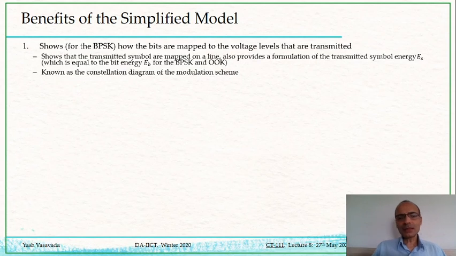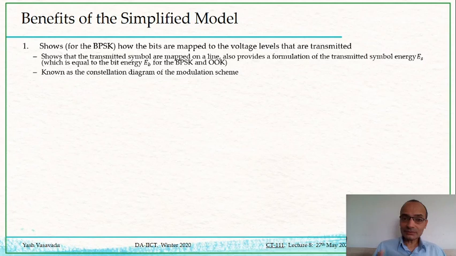So first of all, at least for the BPSK and for the OOK, this model tells us how the bits are mapped to the voltage levels that are getting transmitted. And this also allows us to formulate the energy per symbol, or for the BPSK case the energy per bit, that the transmitter is going to ultimately make use of.